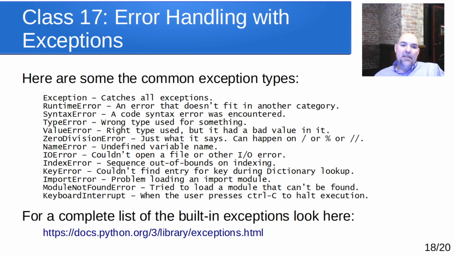Type error means we tried to use the wrong type for something. A value error means it's the right type, but it had a bad value in it. And notice that value error is why we got that thing with the string. It was a string, which is the right type, but the value that was in the string was something that could not be converted to a float. Zero division error, that's just what it says. If you try to divide by 0 or mod by 0, you'll get a zero division error. Name error, IO error, index error, key error.